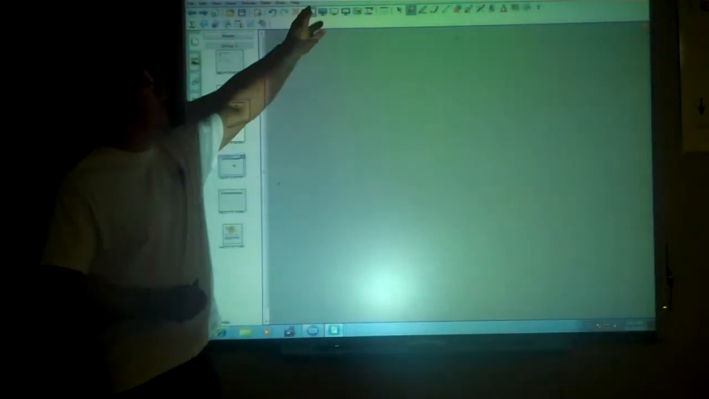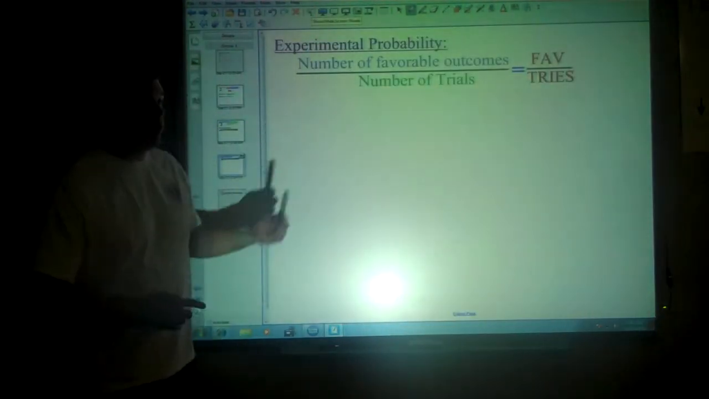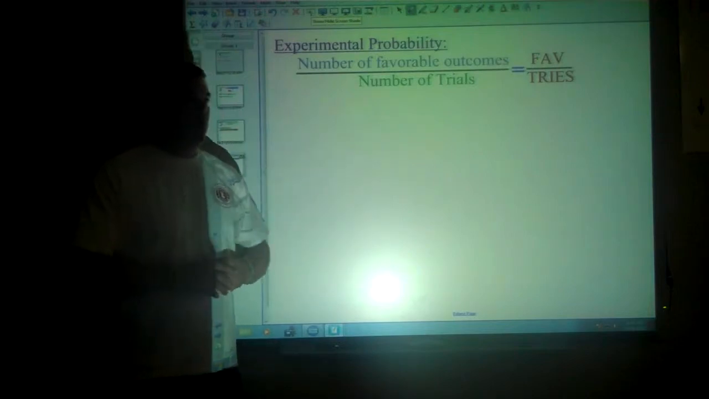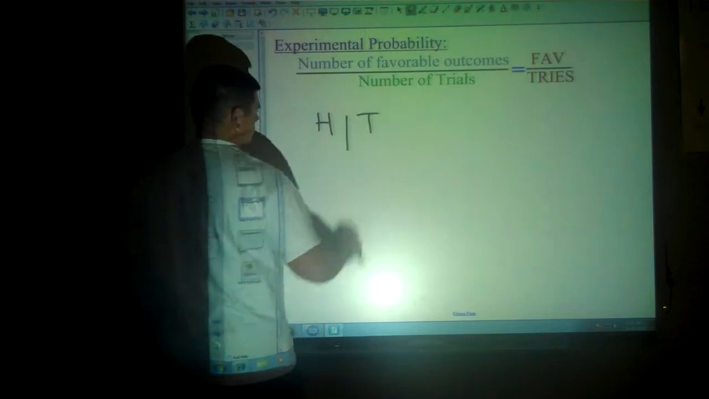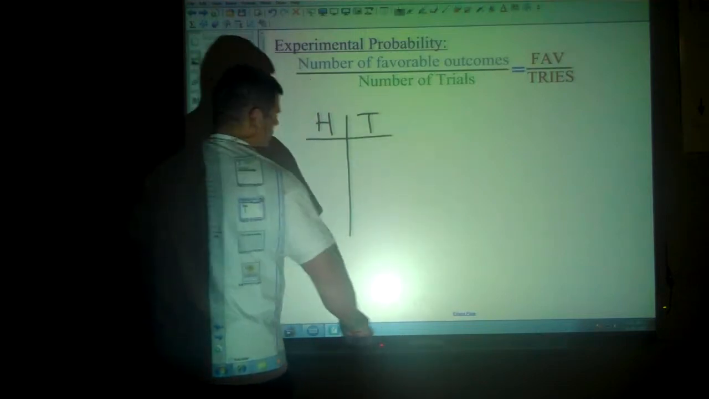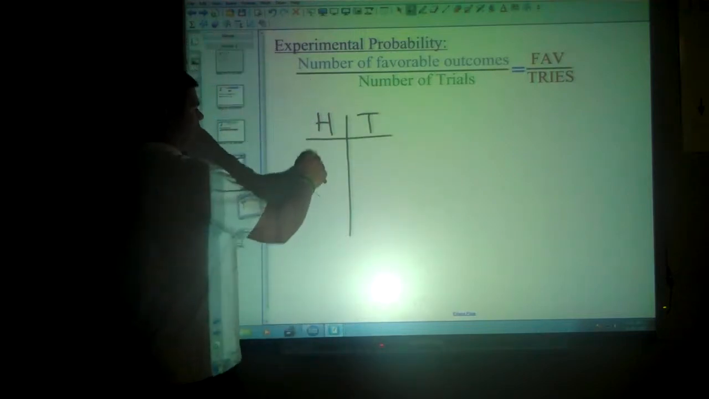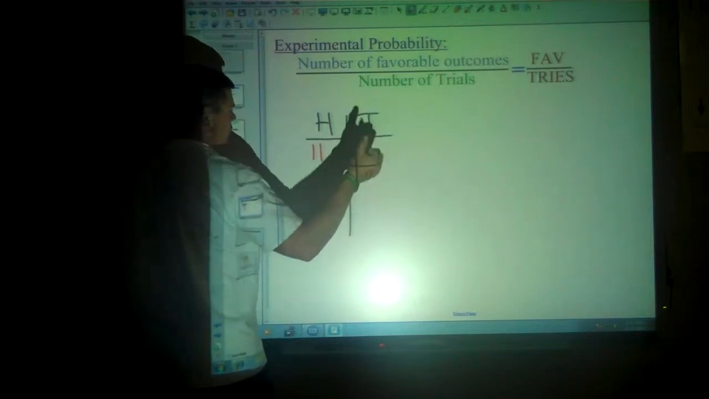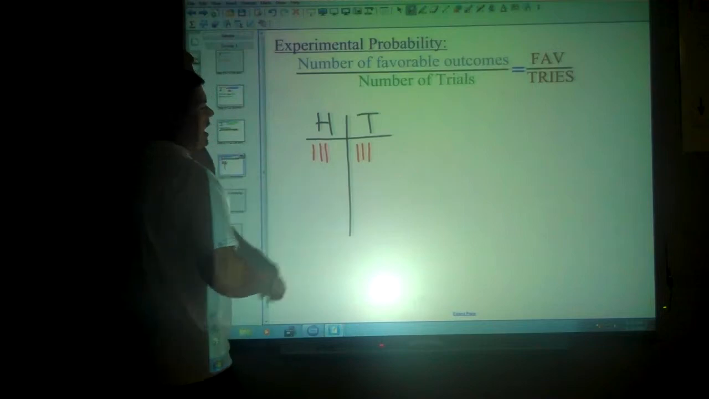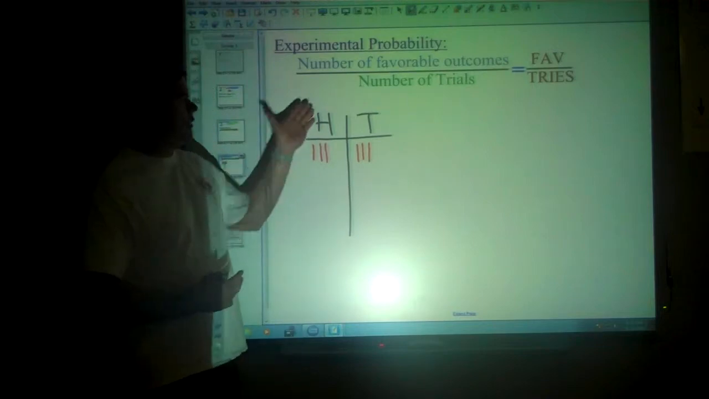The other form is known as experimental probability. And this is where you actually conduct an experiment. You actually take a piece of paper and you go heads, tails. You take a coin and you flip it. Oh, heads. You flip it. Oh, heads. You flip it. Tails. Flip it. Tails. Flip it. Tails. Flip it. Heads. And you keep track of all of those.